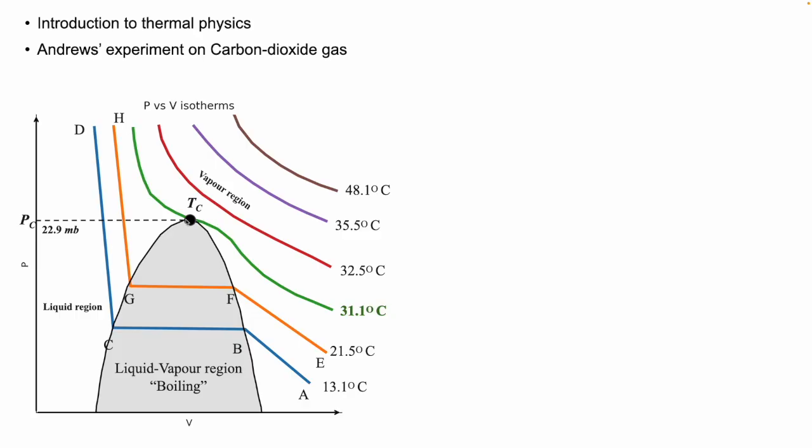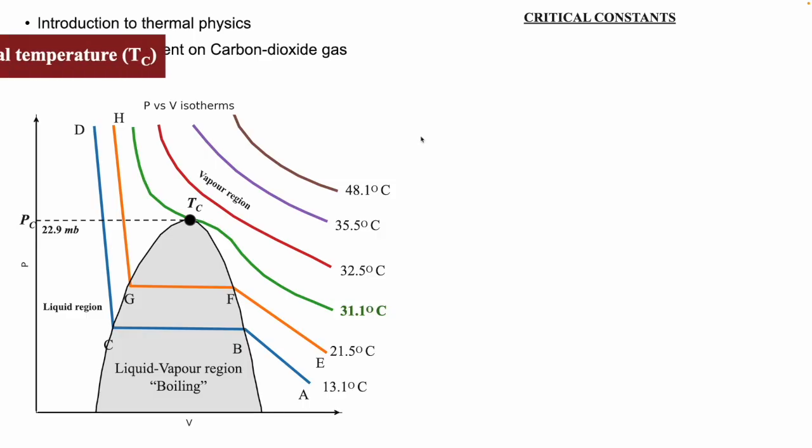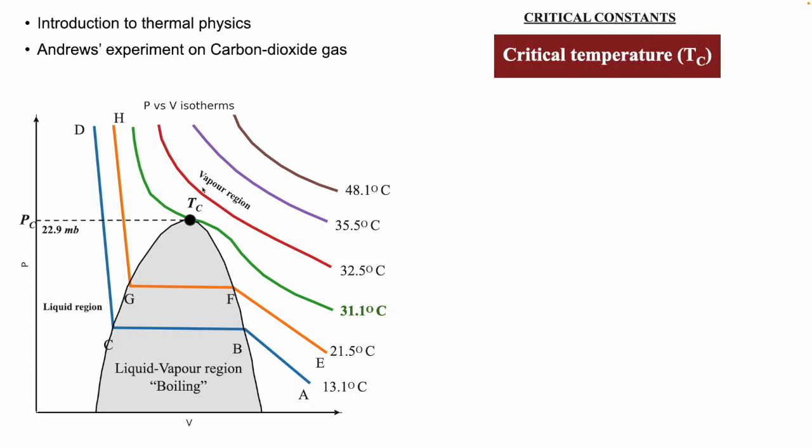And here we have denoted this isotherm, this temperature, as Tc, and this point as Pc. We can also call this particular volume that is occupied by the gas at critical temperature and critical pressure the critical volume. So these are the main results from Andrews' experiment. Andrews' experiment gave us some idea about critical constants. So which is the first critical constant? The critical temperature, this Tc.